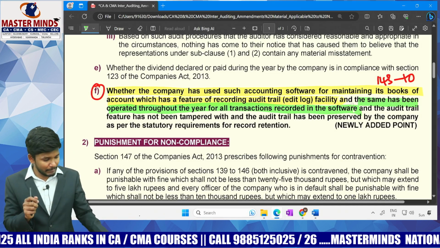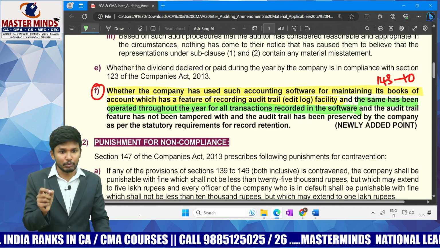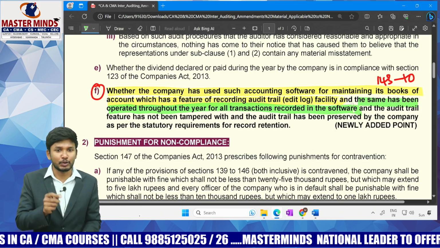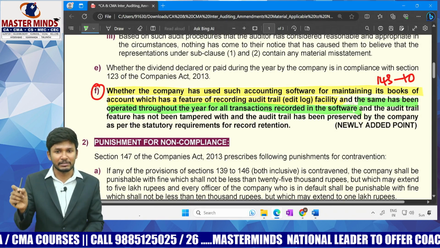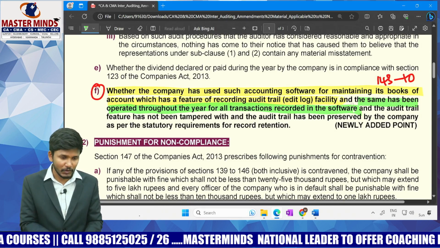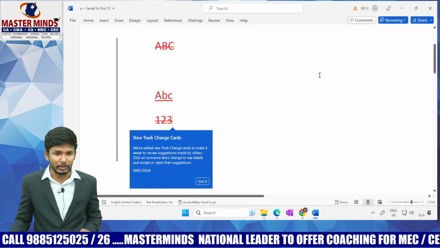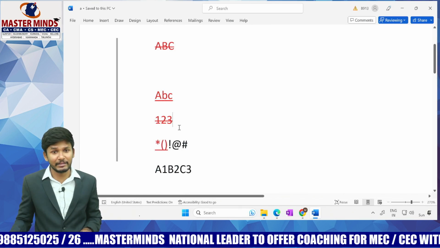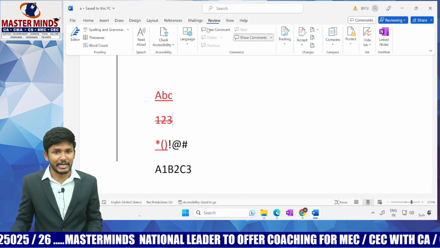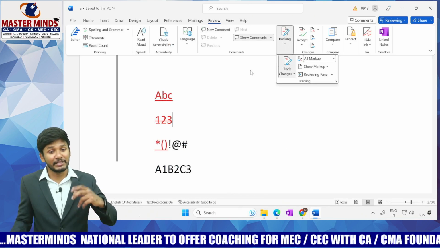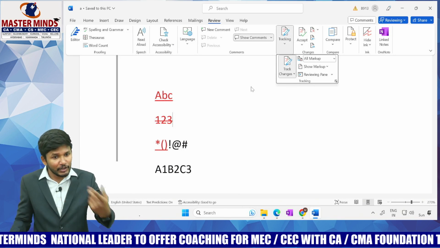Basically, I am dividing into parts and telling that. The audit trail has been operated throughout the year for all transactions recorded in the software. So what I told, when I was telling you about this Microsoft Word file, no, initially without adding this track changes option, which I added here, was this initially there or not there? Not there. I was turning it on.